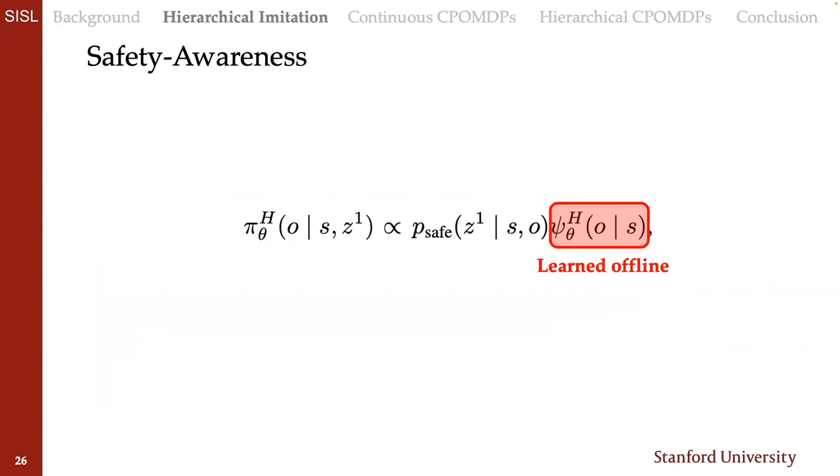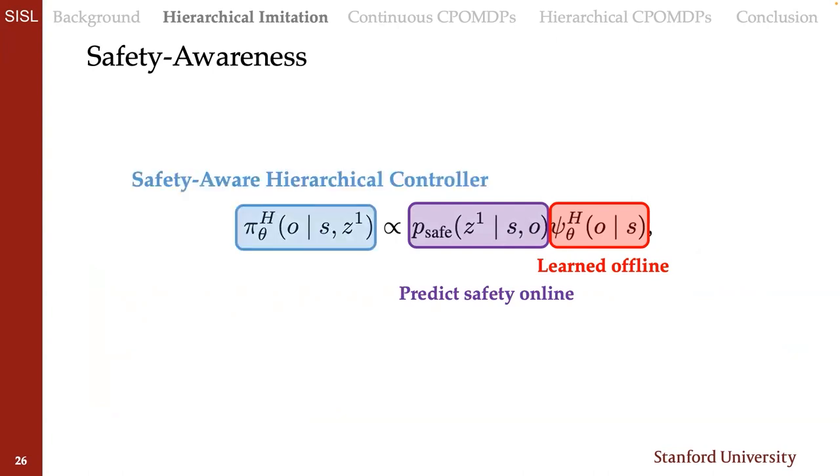We can then take this policy that we've learned offline, and combine it with predictions about the safety of controllers that we make online to form a safety-aware hierarchical controller. And the point of this, again, is to choose options from states given predictions of that option safety. So luckily, this can use many different tools for predictions of option safety, and many tools exist.